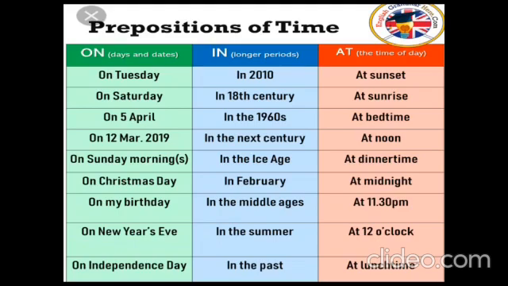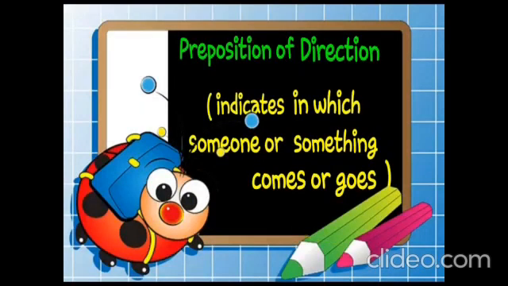Next, we move on to the preposition of direction. Preposition of direction indicates the direction in which someone or something comes or goes.